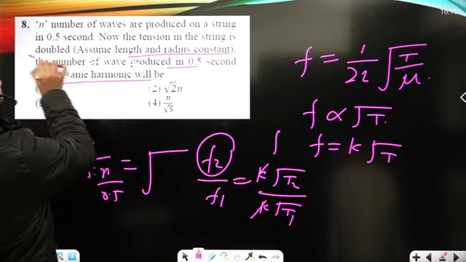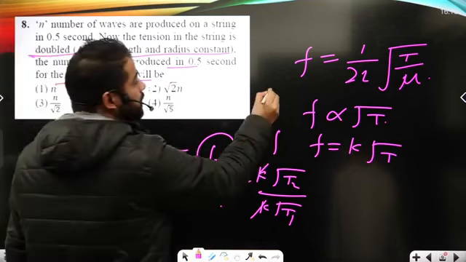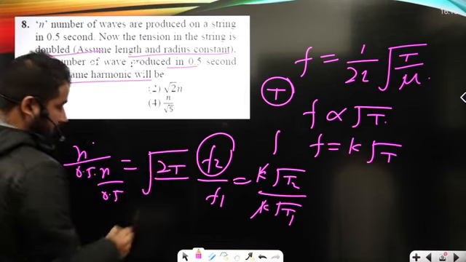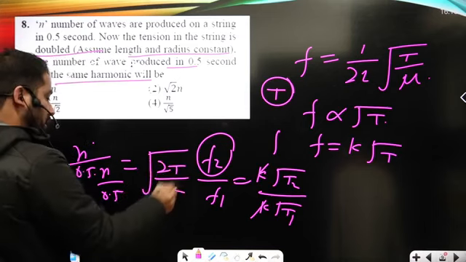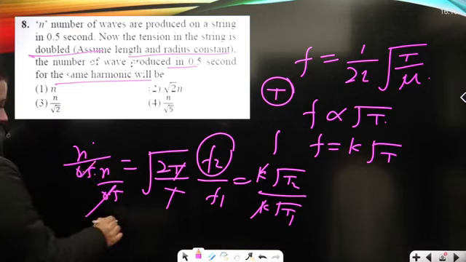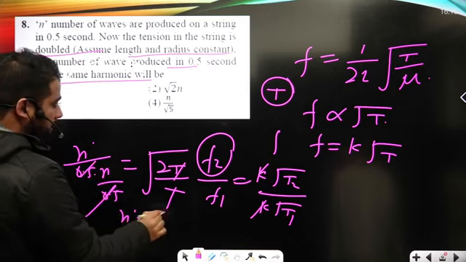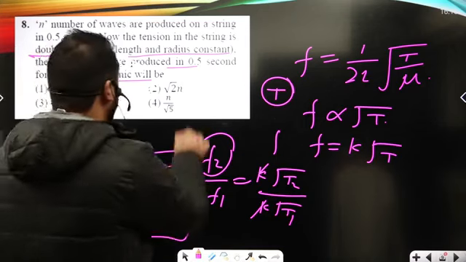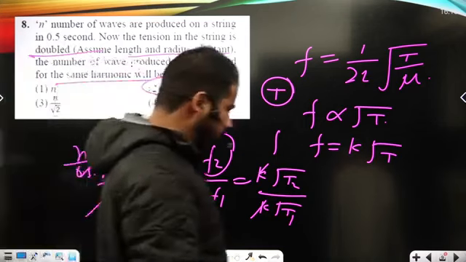Now the tension in the string, let's assume the tension in case first is T. Now the tension in case second will be 2 times that of the initial. So n dash will be square root 2 times n. And this is basically the answer of the question. Now it is shown under option number second.